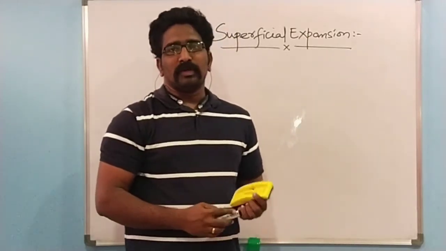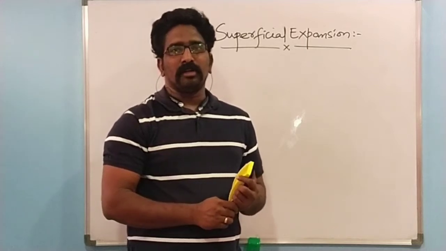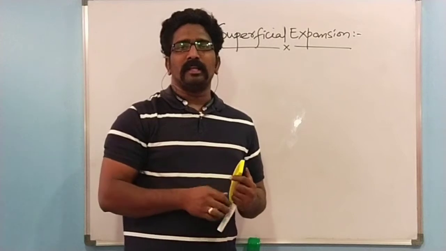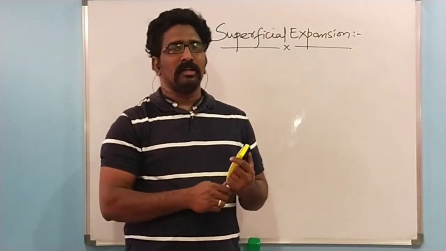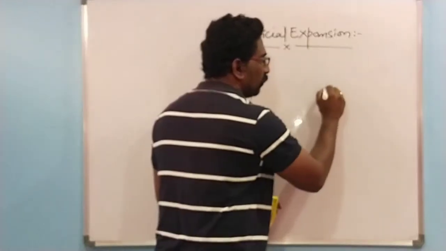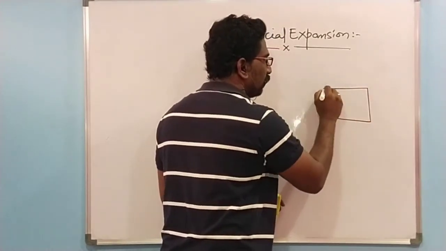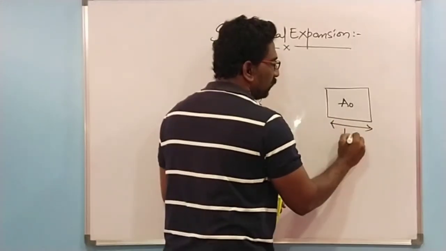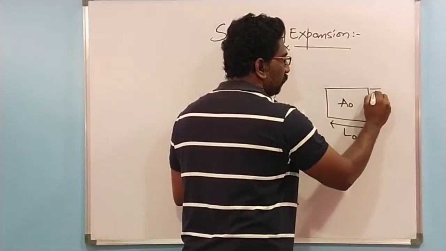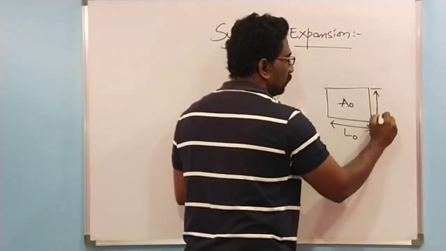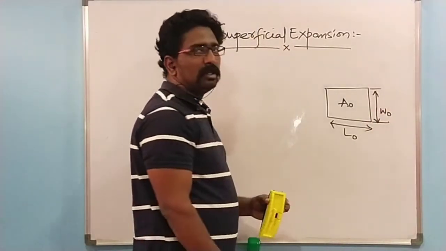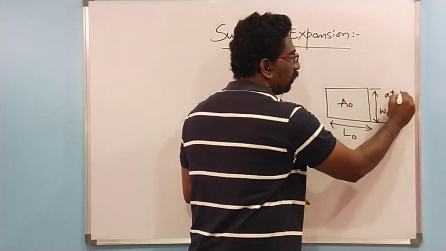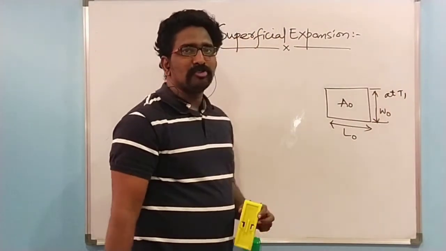Let me consider one solid of area A0 before heating. It means that if the initial temperature is T1, then the area of that particular solid which you have considered is A0. This is the length equal to L0, and the width of this particular substance is equal to W0. All of this happens at a temperature called T1.